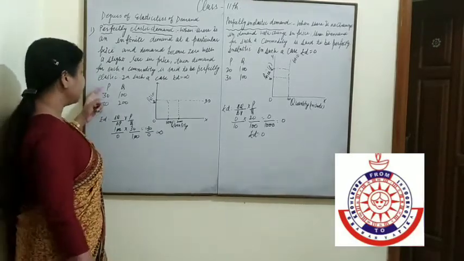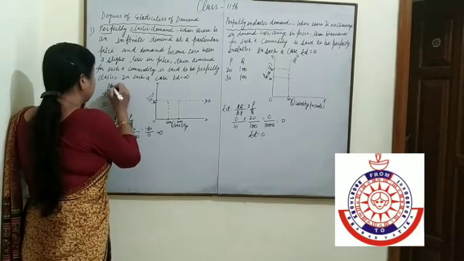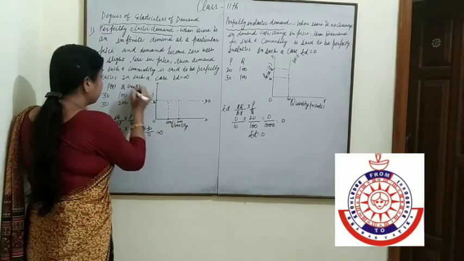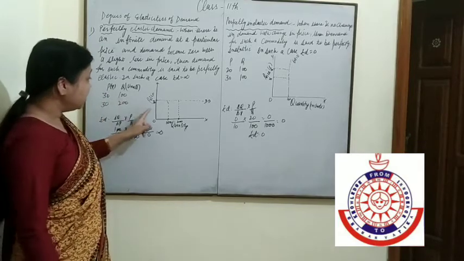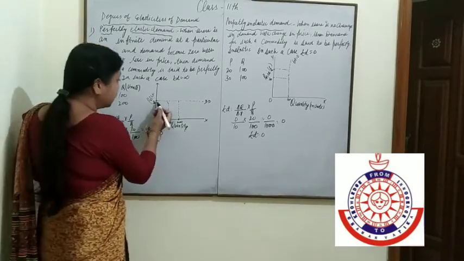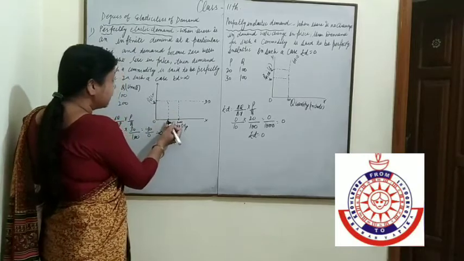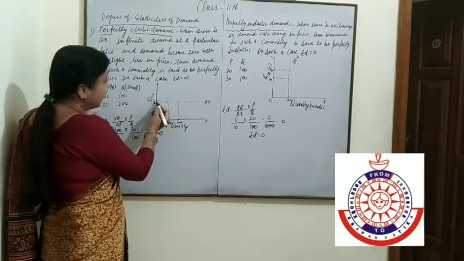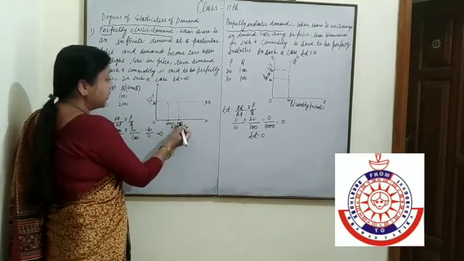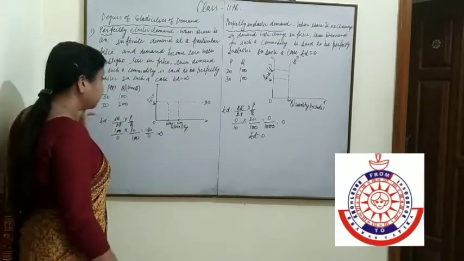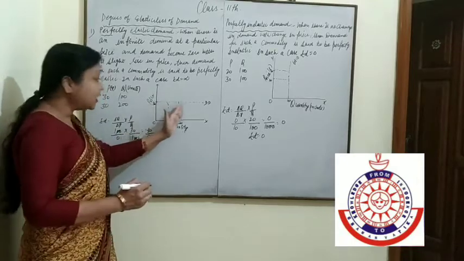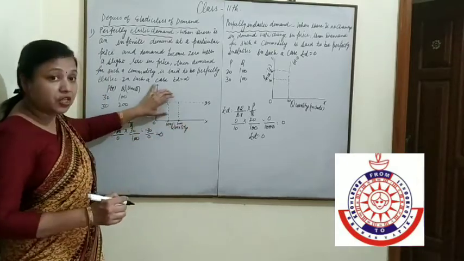See in this example, price in rupees and quantity in units are given. Whenever the price is 30 rupees, the demand is 100 units. Again, price is 30 rupees and demand increases from 100 to 200 units. It means demand has changed, but price doesn't change.